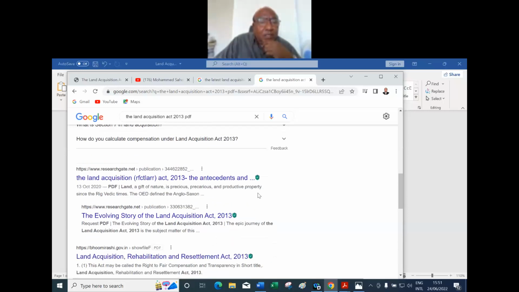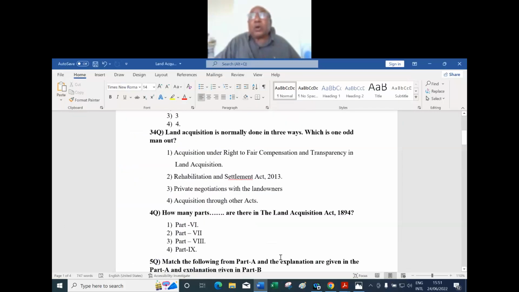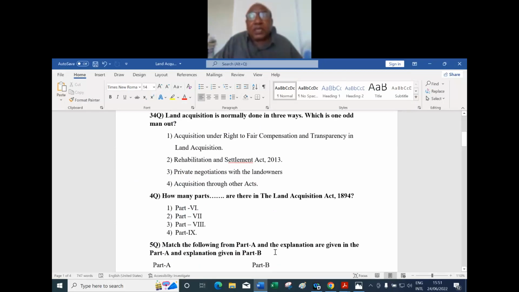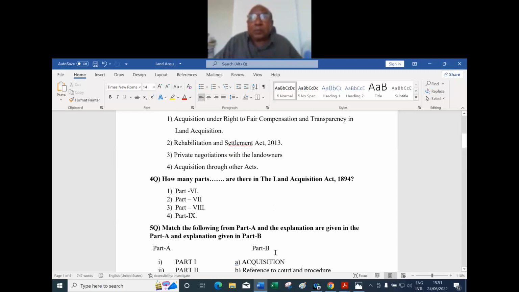It is the act evolving. Okay, now let us see that in some comparative way, how many are there. Because what I am trying to make out is the way the question may be framed. Number one, some technicalities also, like how many parts are there, how many chapters are there in the old act, what is the difference between the old act and the new act.